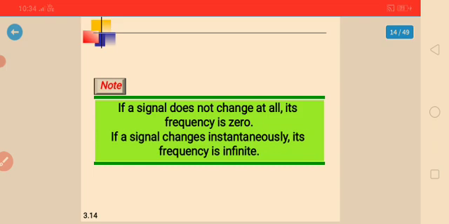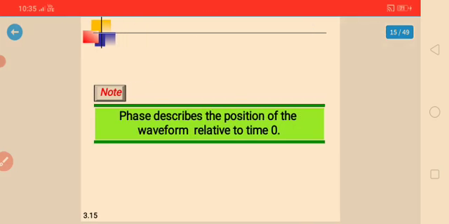So what is the meaning of this? When the signal does not change at all, the frequency is 0, meaning there is no change. If the signal changes instantaneously, it means the frequency is infinite. So the phase describes the position of the waveform relative to time 0.